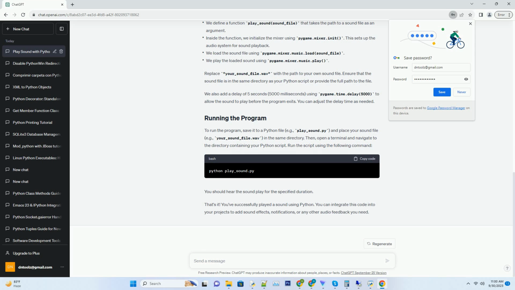Now, let's write some Python code to play a sound. In this example, we will play a simple sound file when the program runs. Here's a breakdown of what the code does.